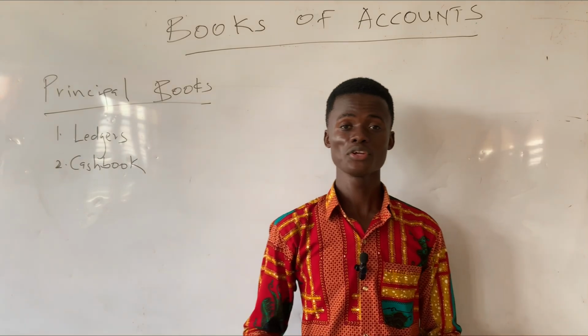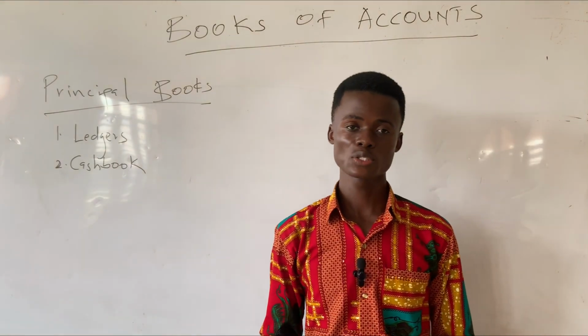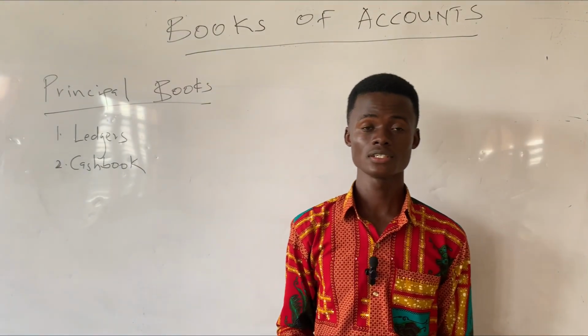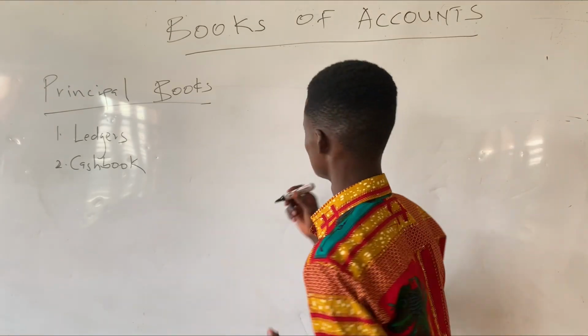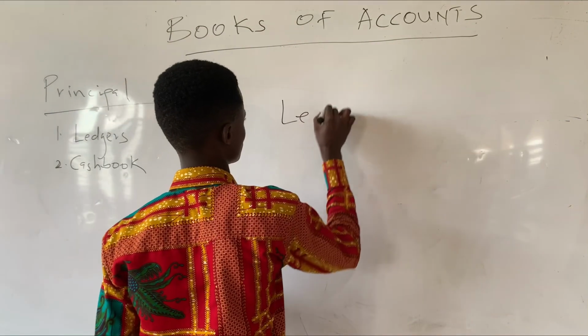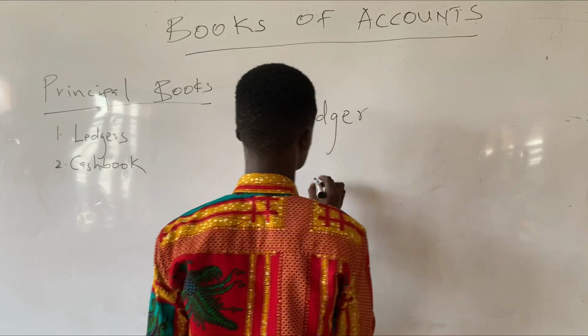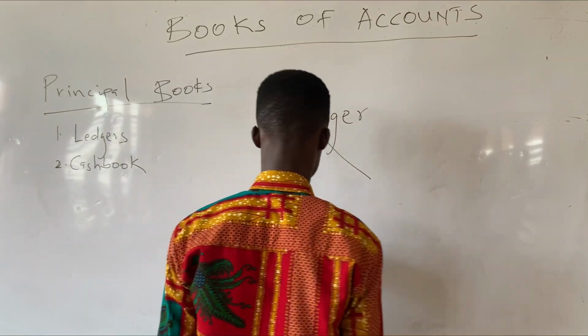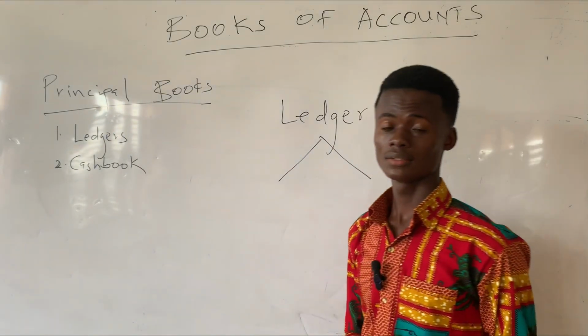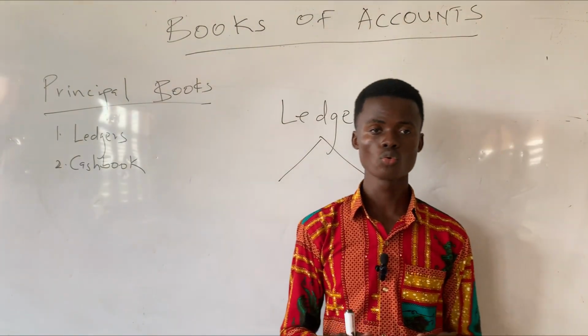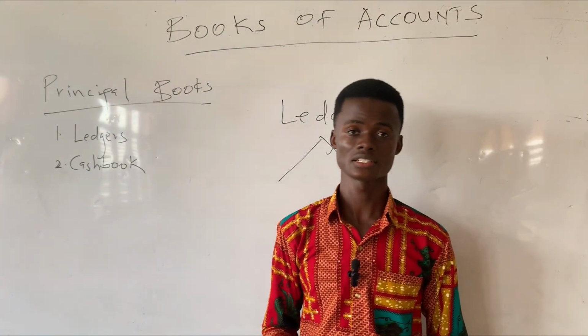After knowing what a ledger is, let's proceed by looking at the subdivision of this ledger. Broadly, ledgers are grouped into two, and they are the personal and impersonal ledgers.